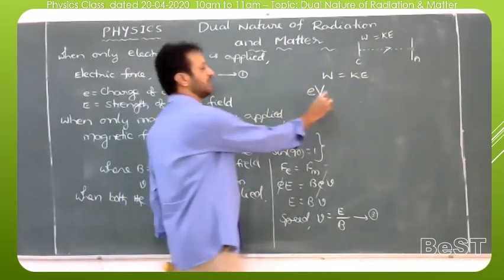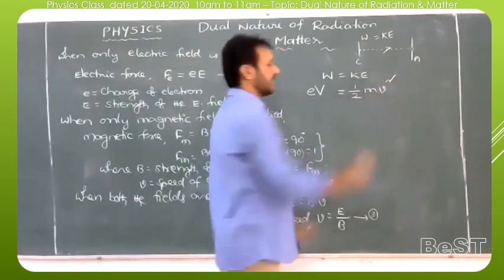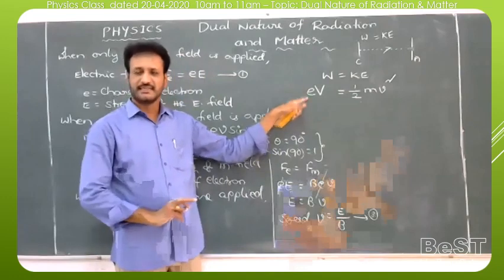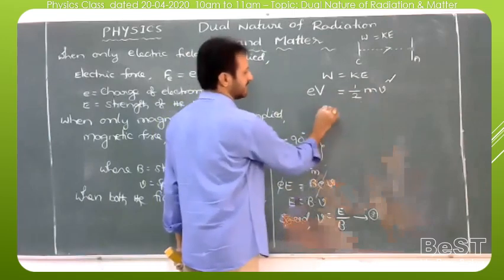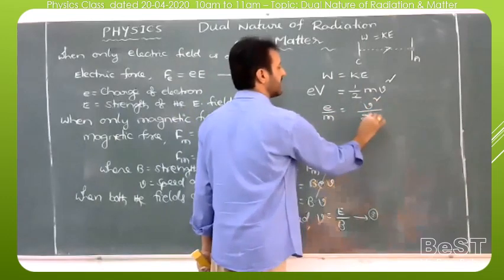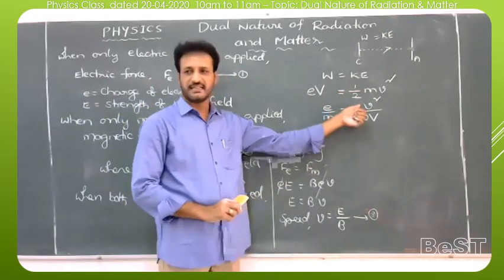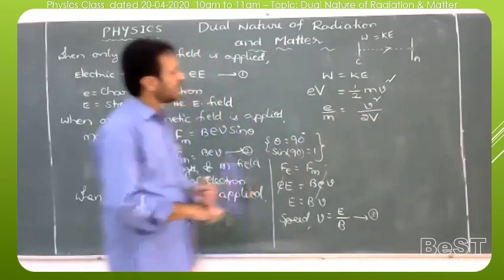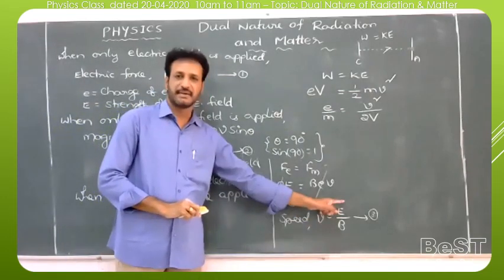So here eV is equal to the kinetic energy, half m v square, where m is the mass of the electron and small v is the speed of the electron. Small e is the charge of the electron and capital V is the potential difference. So take m to the left side and capital V to the right side. So e by m is equal to v square by 2 into capital V. Here also we have to write the letters carefully. Small v in the numerator indicates the speed and the denominator capital V indicates the potential difference. Both are different letters. But already in the third equation we have the formula: small v is equal to capital E by B.